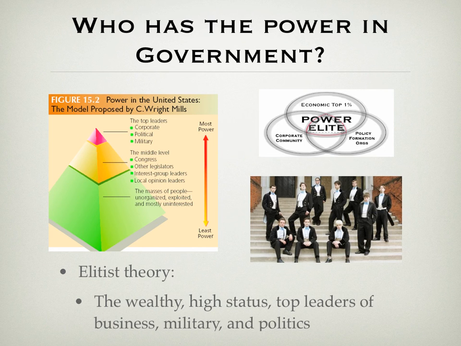So we're thinking top corporate business leaders, people that are very wealthy, successful. Politically, people that are very powerful, like the president, like congressmen. Top of the military, generals, things like that. So we're thinking about people at the very top of our country. And according to the elitist theory, those people, the wealthy, those with status, business, military, political leaders, are the ones who truly control the government. This is probably the less popular theory than the next one.